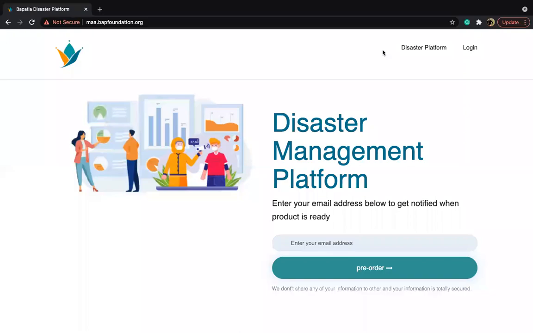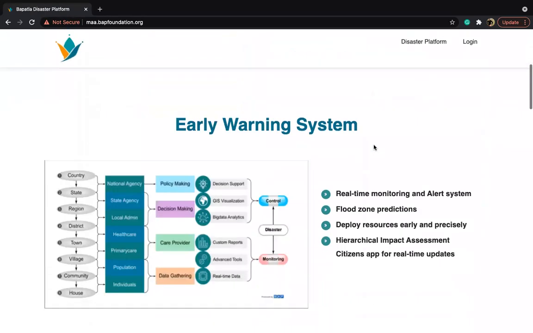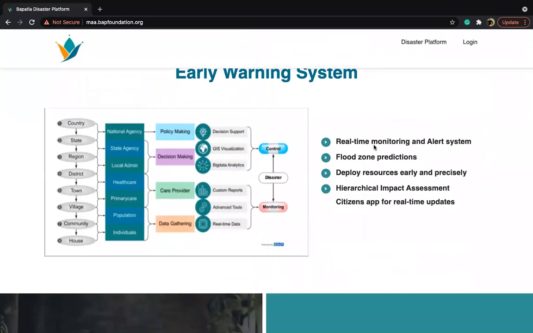Hello, welcome. In this video, we will demo our prototype solution. Our problem statement is disaster management solution for early predictions and damage control. Our solution to this problem statement is a flood disaster management system, an end-to-end technology solution that provides accurate flood zone predictions, real-time monitoring to assist government agencies for early interventions and optimal resource management.